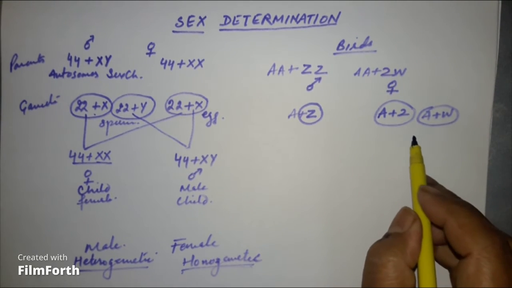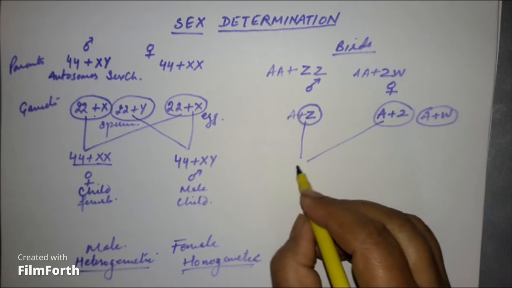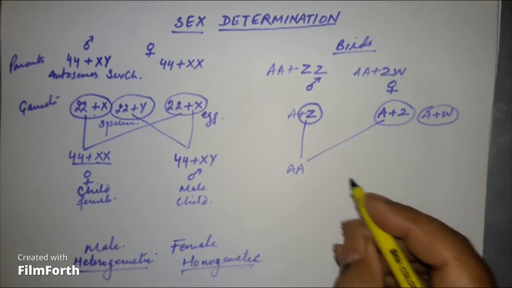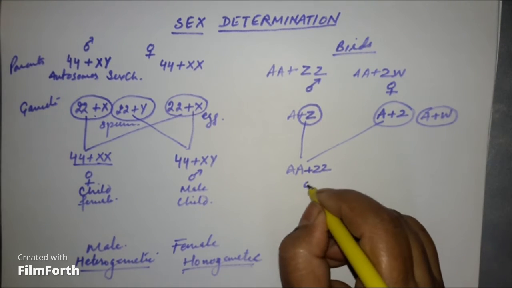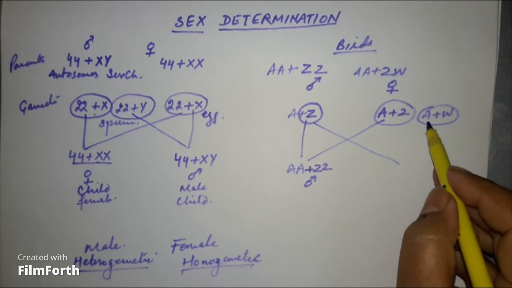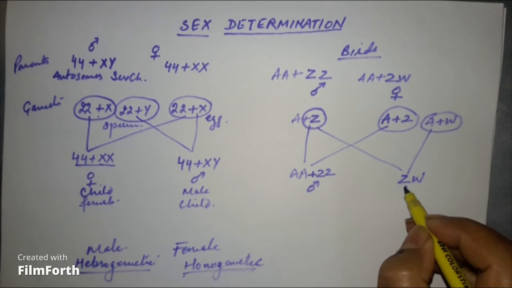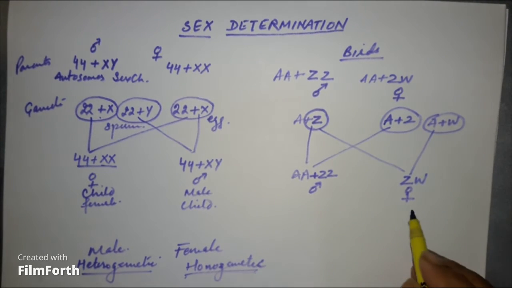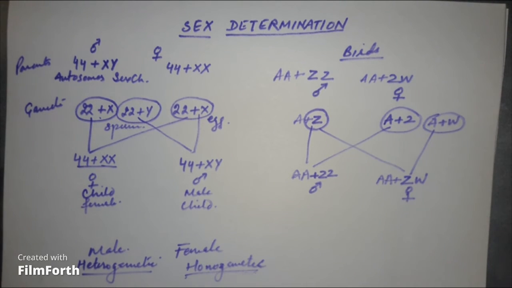If this gamete fertilizes this, the sex will be male, it will be a rooster. And if this one fertilizes it, then it will be a hen. Any doubt? So this is the sex determination in case of birds.